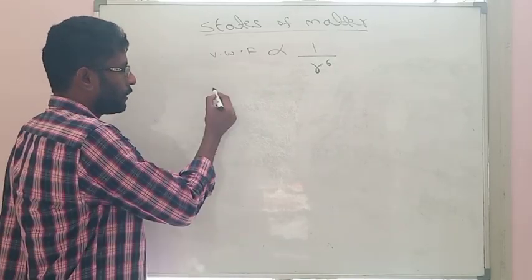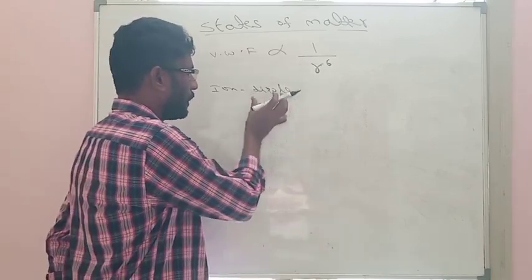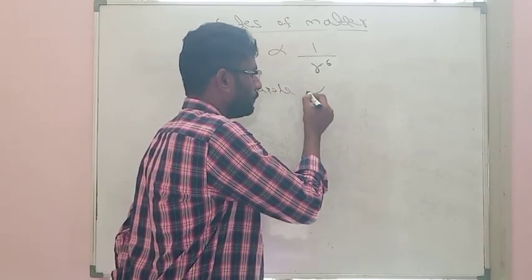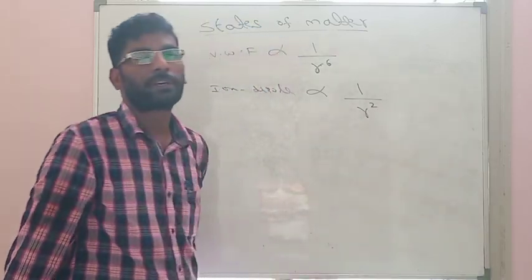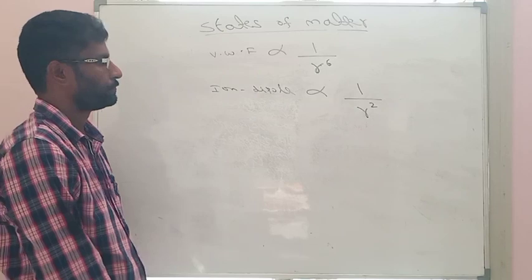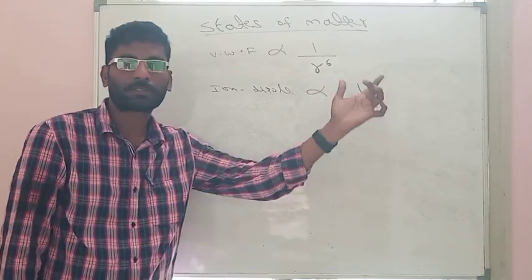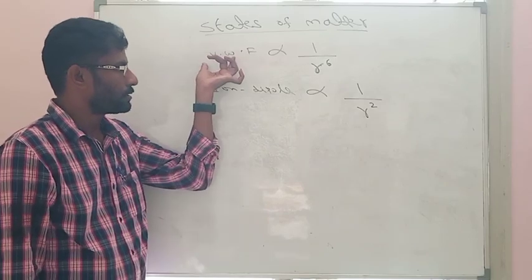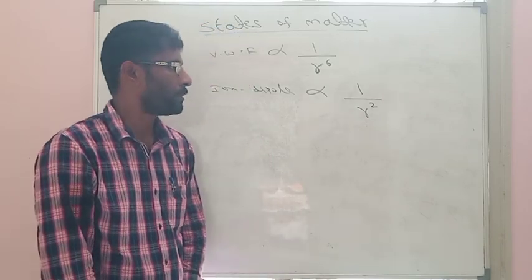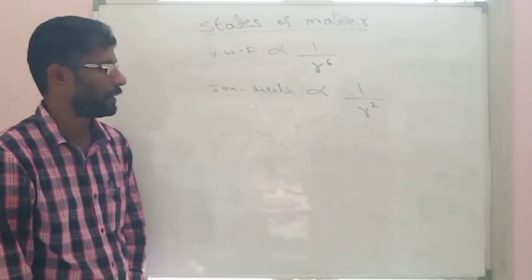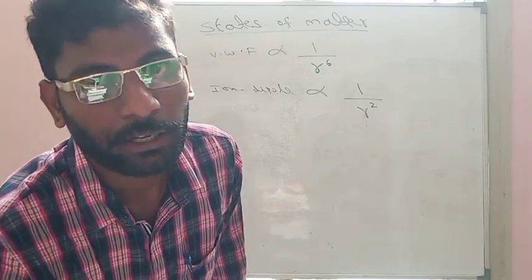If you are taking ion dipole forces, this will be inversely proportional to the square of distance between the particles. Whereas all the remaining van der Waals forces will be inversely proportional to the 6th power of distance between the interacting particles. So this is about van der Waals forces and intermolecular forces.